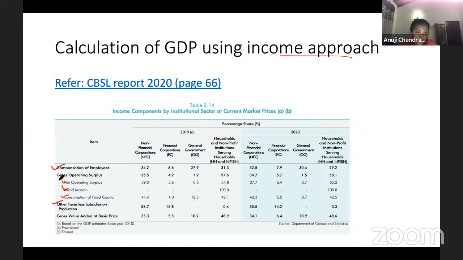Gross operating surplus, under this, you have net operating surplus, mixed income, and consumption of fixed capital. So the 4 plus net other taxes less subsidies on production, then you get GVA at basic price. Remember, you are talking about production, so you get basic price. But to this, if you add or deduct taxes on products, you get the GDP at market price.